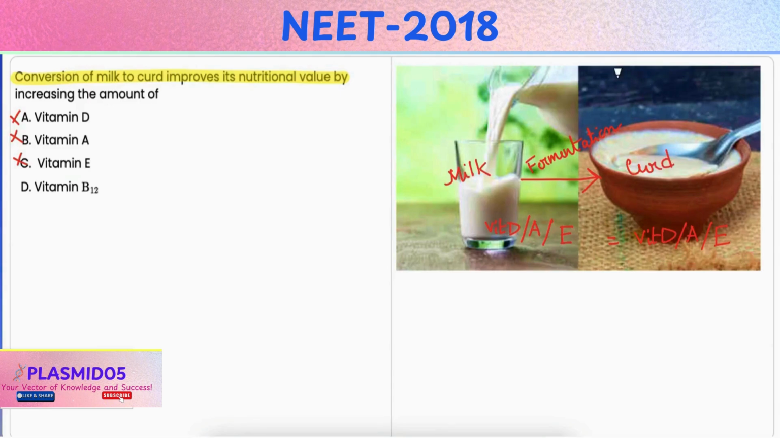Now the conversion of milk to curd or yogurt involves the fermentation by lactic acid bacteria, mainly Lactobacillus species. So vitamin B12 or vitamin B2, that is riboflavin, are produced in higher quantities during the fermentation process. Now this enhances the nutritional value of curd as compared to milk. Thus, it is the correct option.